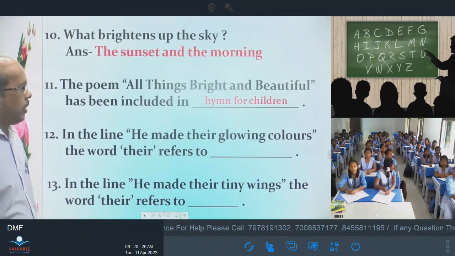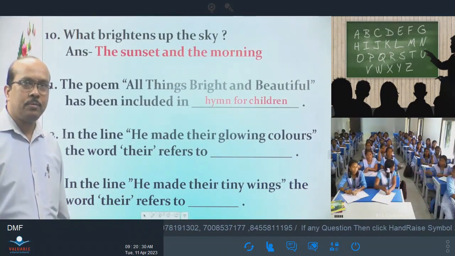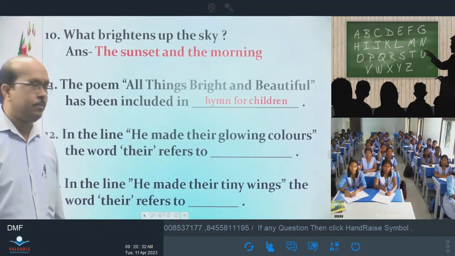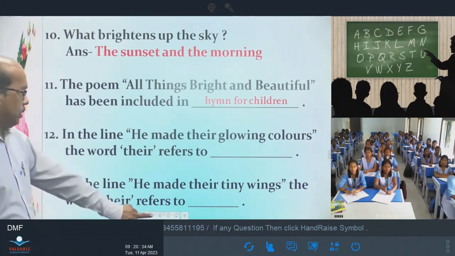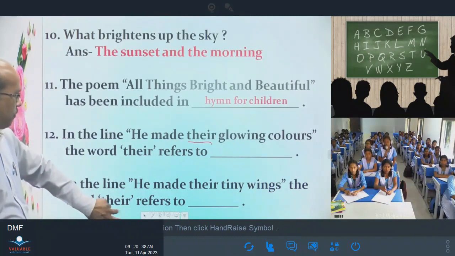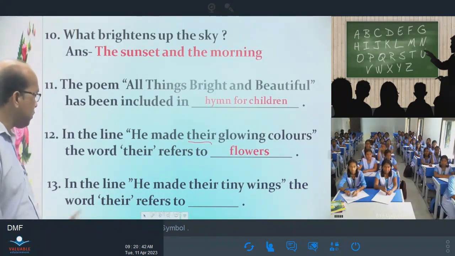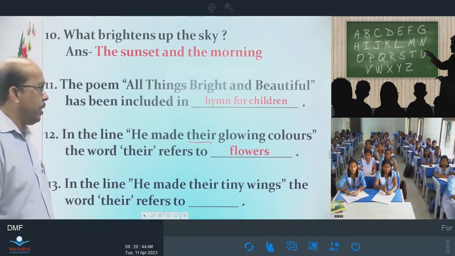In the line, he made the glowing colors, the word there refers to what? Flowers. Okay, fine. Flowers. Okay, very good.